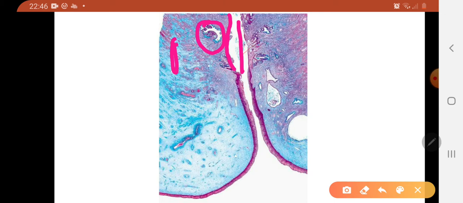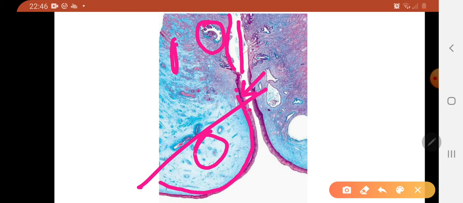This area where you see a thick epithelium, a change in the epithelium, that's the stratified squamous epithelium of the ectocervix. Got it? So all this is going to be the ectocervix. If you take a section here, you'll see the stratified squamous epithelium of the ectocervix. This is the cervical stroma, the underlying lamina propria, cervical stroma. Again, another layer of stratified squamous epithelium.